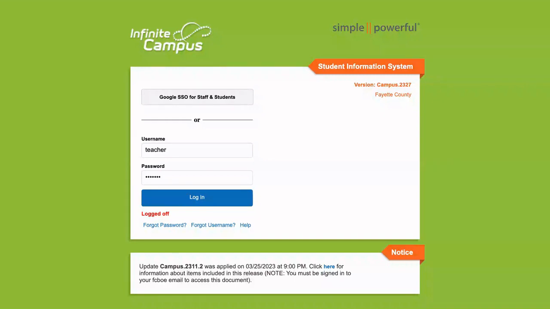Teachers, beginning this year, Infinite Campus will become the official gradebook for elementary school. You will have full-time access to the gradebook and be able to record grades at any time. You will no longer need to wait for the end of the 9-week grading period to enter your grades.